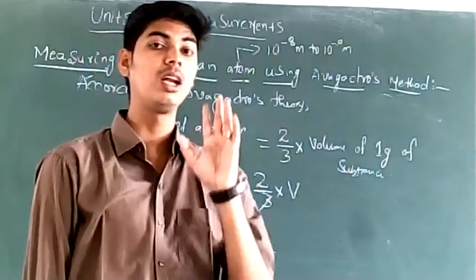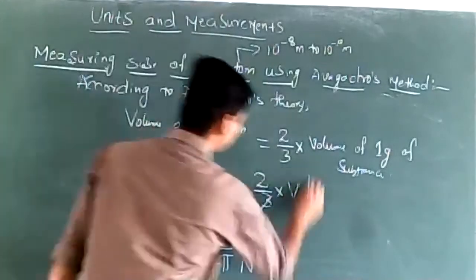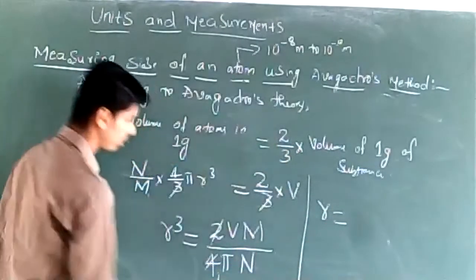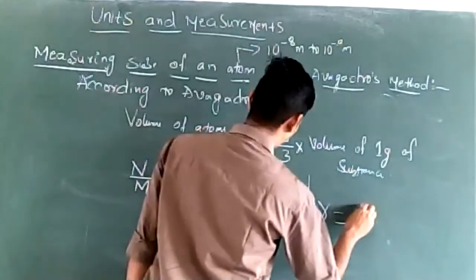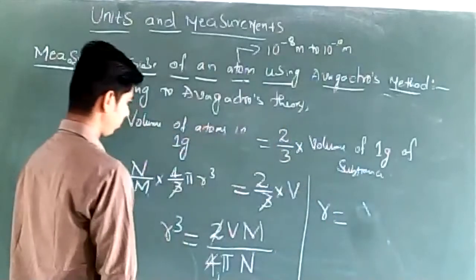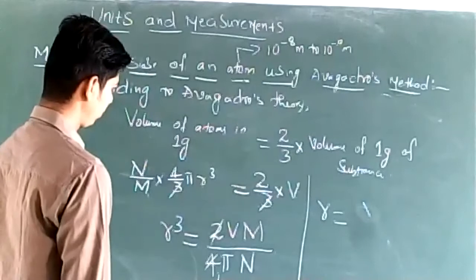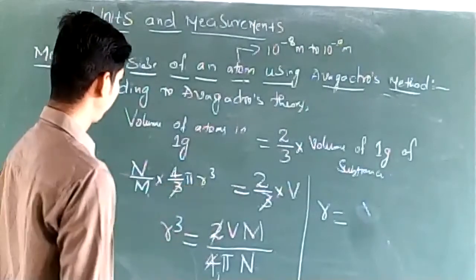We do not need r cube. We need only r. Radius of the atom is required. So r will be equal to, the 2 ones are 2 twos are cancelled.